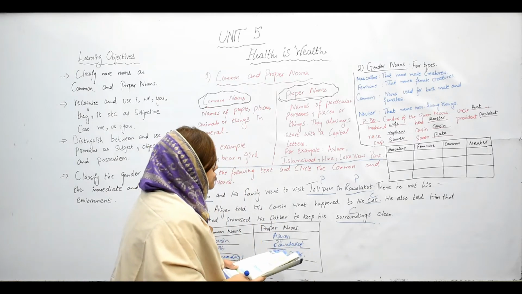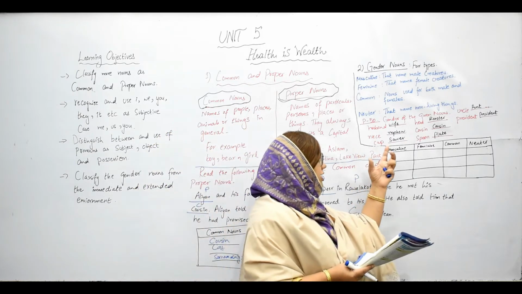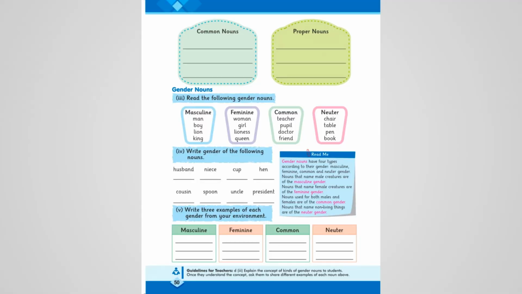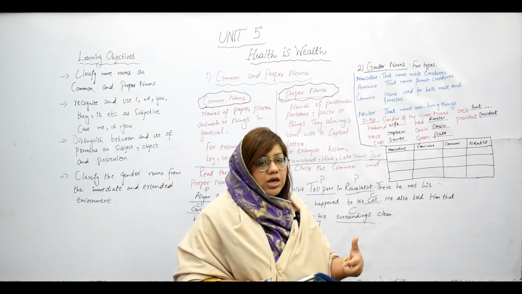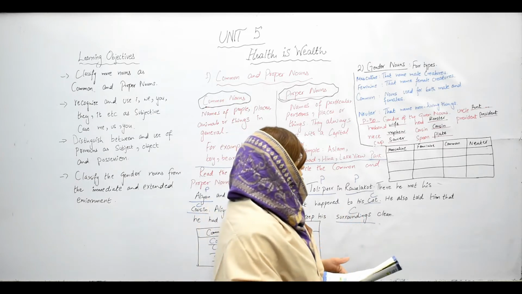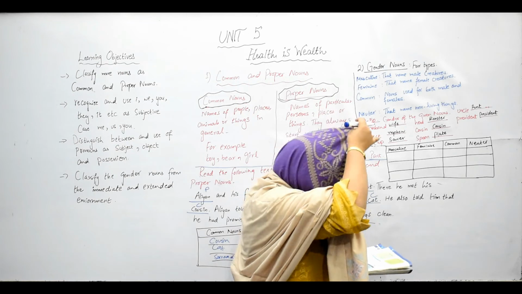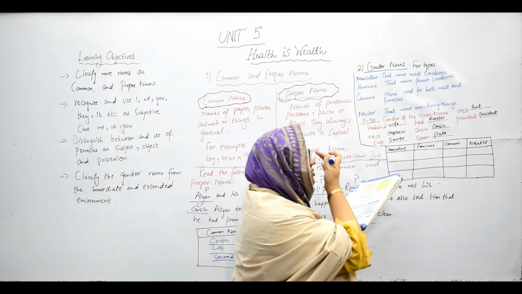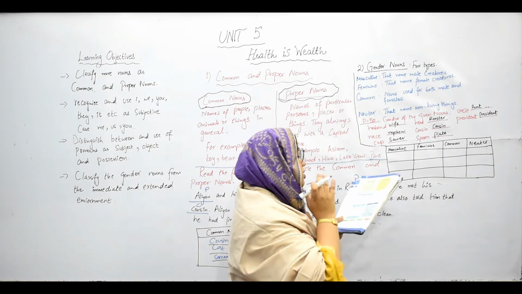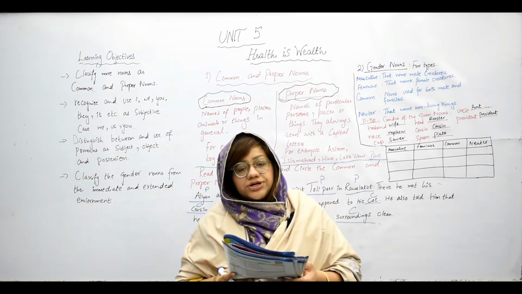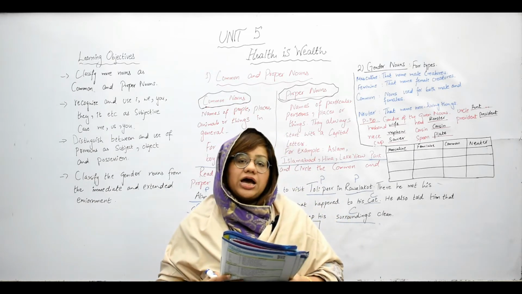Now let's move to page number 50. They have already given the gender of the given nouns. We need to write the gender of the given nouns. So I have already written on this. I'm just reading with you, and you need to look at this. Here are the masculines and the feminines, and then the common and the neuter. The examples are already mentioned here. I'm just reading them.